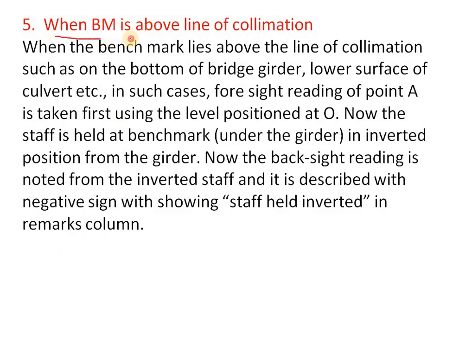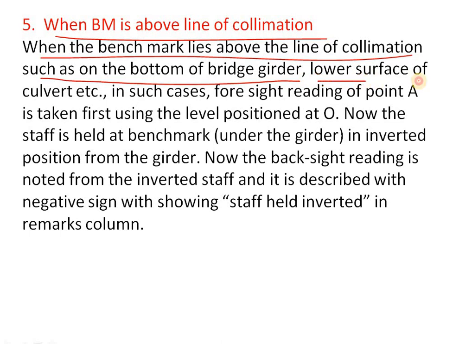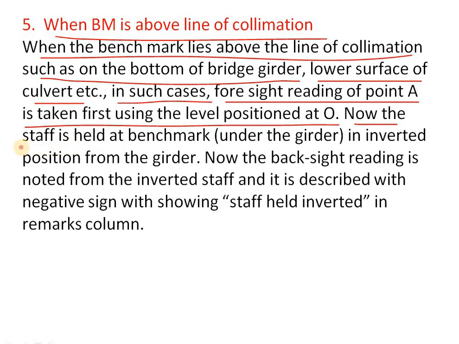And the fifth one is when BM is above line of collimation. When the benchmark lies above the line of collimation, such as bottom of bridge girder, lower surface of culvert, etc. In such cases, foresight reading of point A is taken first using the level position at O. Now the staff is held at the benchmark under the girder in inverted position.